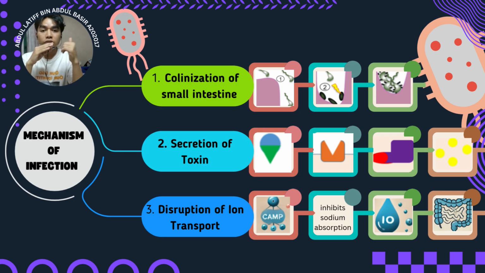So the third one is disruption of ion transport. The increase in cAMP disrupts ion balance in the intestines. The chloride ions are released in a large amount, while sodium absorption is inhibited. This ion imbalance causes water to be secreted into the intestines in a massive amount. So the result is severe watery diarrhea, which is the key symptom of cholera. If left untreated, this can lead to rapid dehydration and life-threatening complications.